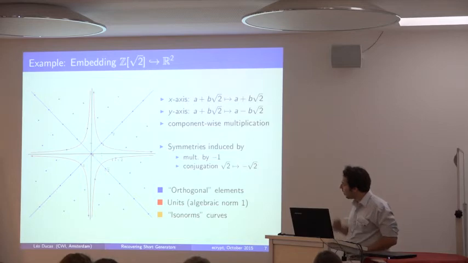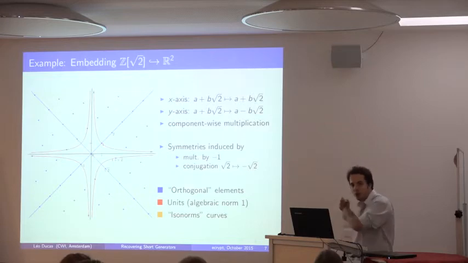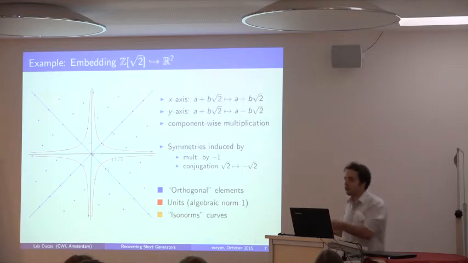Okay. So now you may understand why the notion of smallest is kind of relative, because, for example, if I start from this point and I want to find another generator, I can only move along this isonorm curve. I can only move along those hyperbolas. And when we want to find a short generator, we're not trying to bring it back close to the origin. We're trying to bring it back close to those orthogonal elements. That's what it means to try to find a short generator.